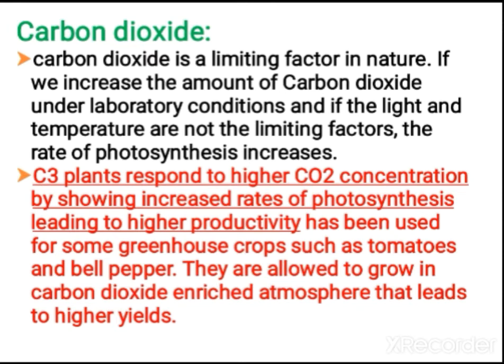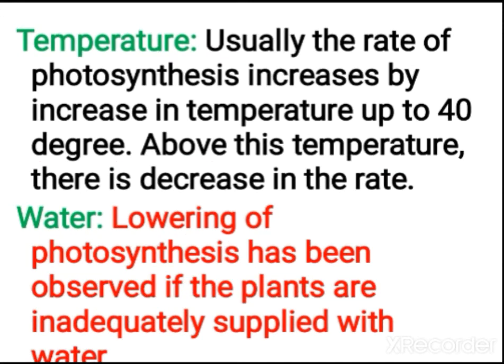Anyhow, C3 plants respond to higher carbon dioxide concentration. They show an increased rate of photosynthesis and produce higher productivity. When grown as greenhouse crops, C3 plants respond better to higher carbon dioxide concentration. When compared with C4 plants, they showed more yield. Even tomatoes and bell pepper grown in greenhouses show better yield.